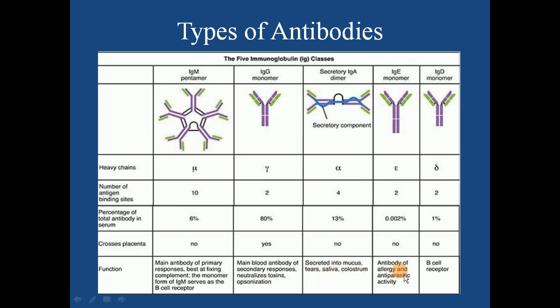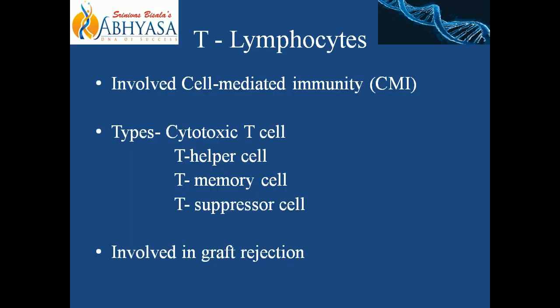IgE is related mainly with the allergic response, while IgD acts as B cell receptor. Now we will come to T lymphocyte. See what we are studying? We are studying now acquired immunity. The cells involved in acquired immunity were B lymphocytes and T lymphocytes. We have covered B lymphocytes, which were involved in antibody production. Now we have moved to T lymphocyte, which is involved in cell mediated immunity.